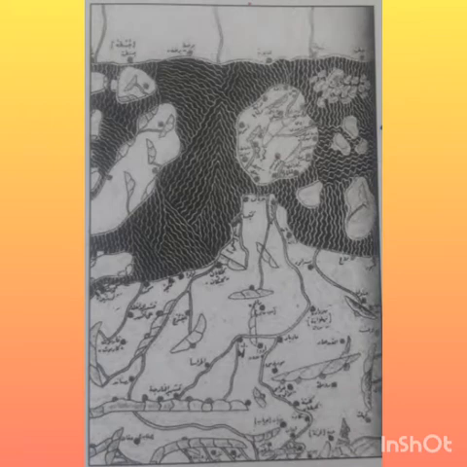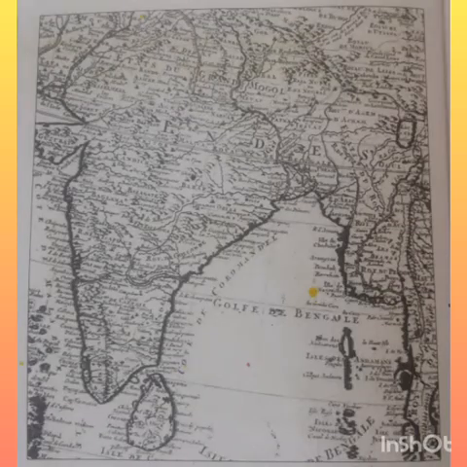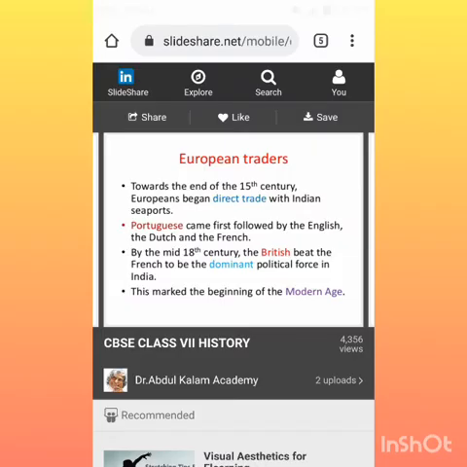Coming to map 2, here we can see this map is just similar to our present day's India map. But see here, the word Kannauj in Uttar Pradesh is spelled somewhat like this, Kanauj. That is, the spelling is different. This map is prepared some 600 years after Al-Idrishi's map. This map gave much information about the subcontinent, and these maps were particularly used by European sailors and merchants on their voyages. Voyages means sea journey.